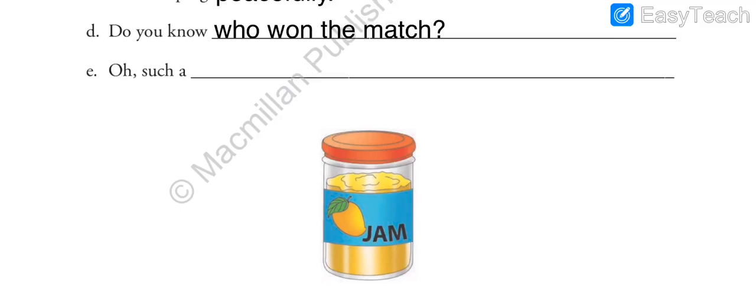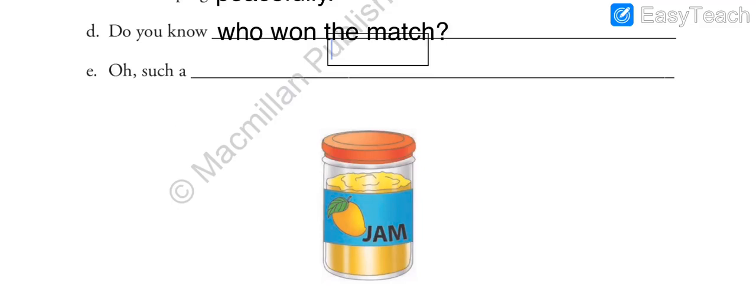Then next, oh, such a dash. Now here you can write your own answer. Here you are describing something with exclamation, a sudden emotion you can say. So that is exclamation. An exclamatory sentence this is, oh, such a dash. We can imagine anything like such a beautiful drawing, such a beautiful song, such a beautiful weather.